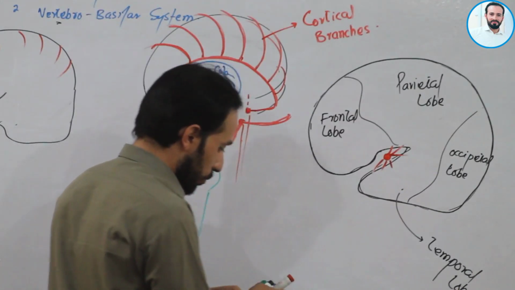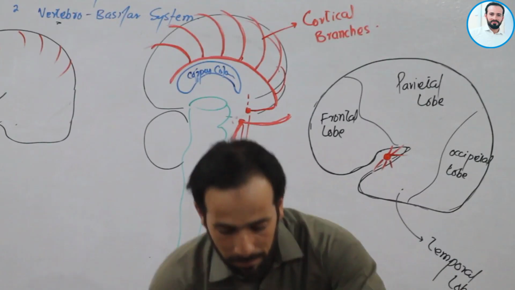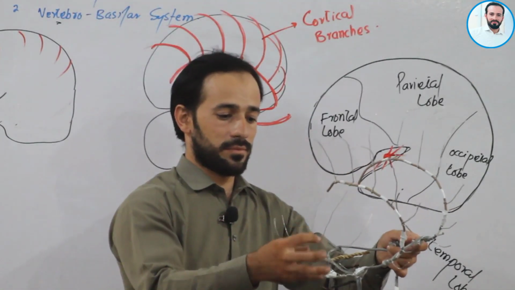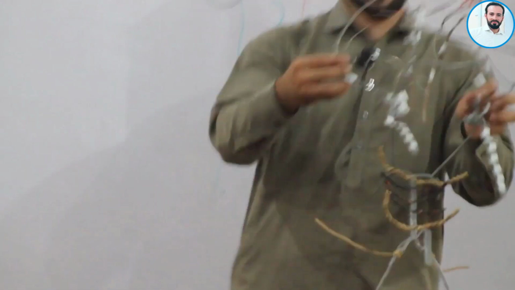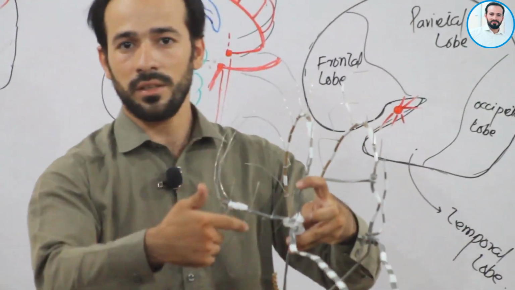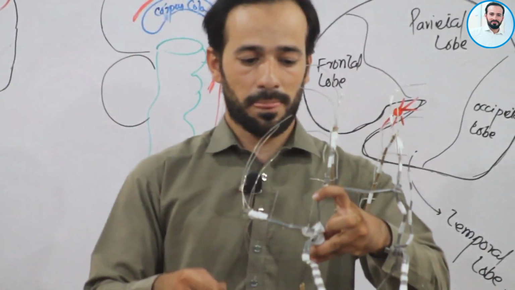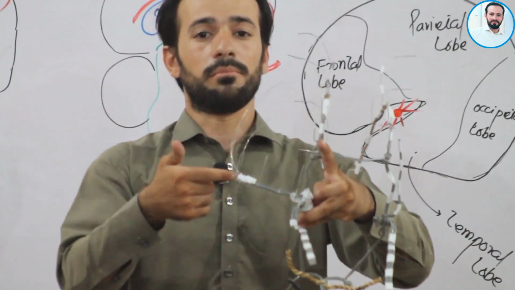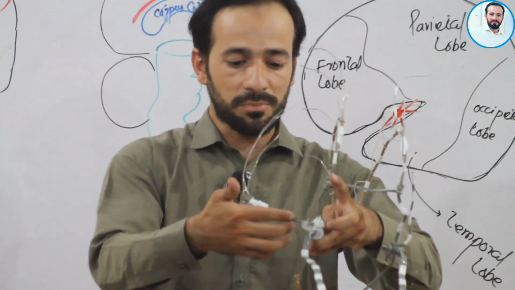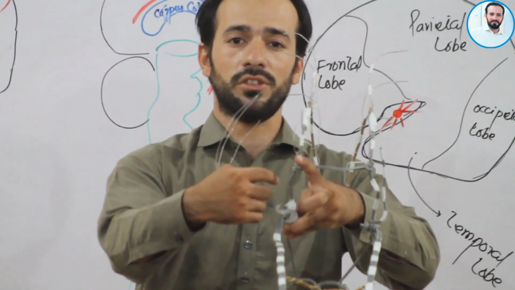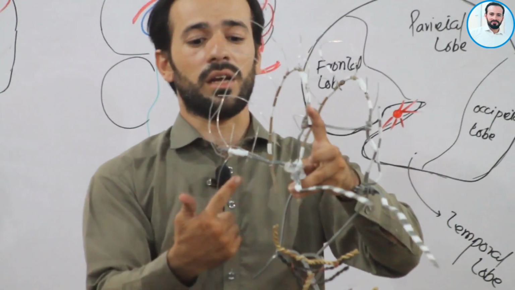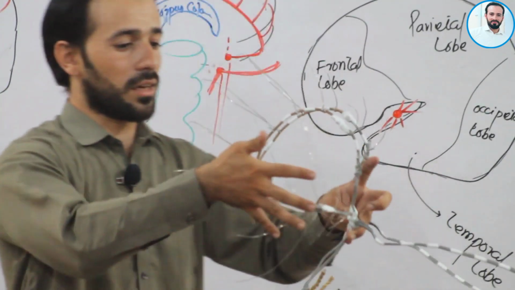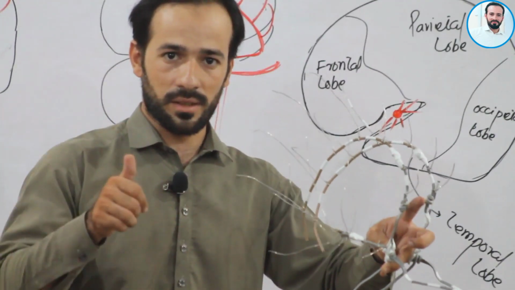Clear? Now let me show you these branches here. Let us see it here. Okay. Now look. This is our anterior cerebral artery. This is our middle cerebral artery. Now from this middle cerebral artery you can see these branches. And you can also see these small branches. And we can also see these branches. Clear? So first of all, let me discuss these branches.